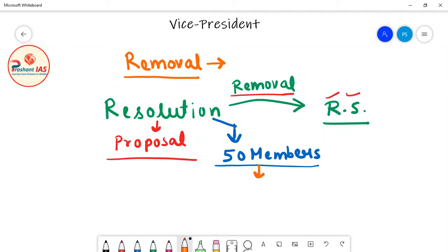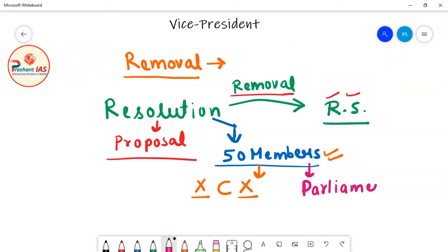Now friends, the question arises: where is it given that this resolution should be supported by 50 members? First of all, this is not given in the Constitution of India. So where is it given? It is given in the parliamentary proceedings.